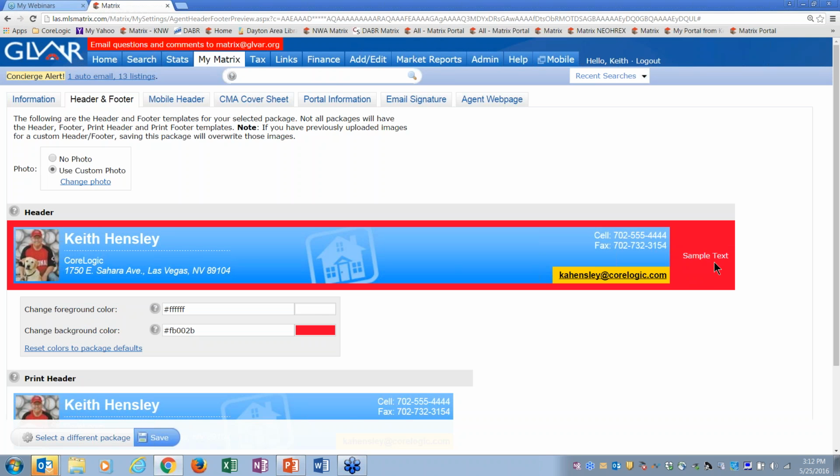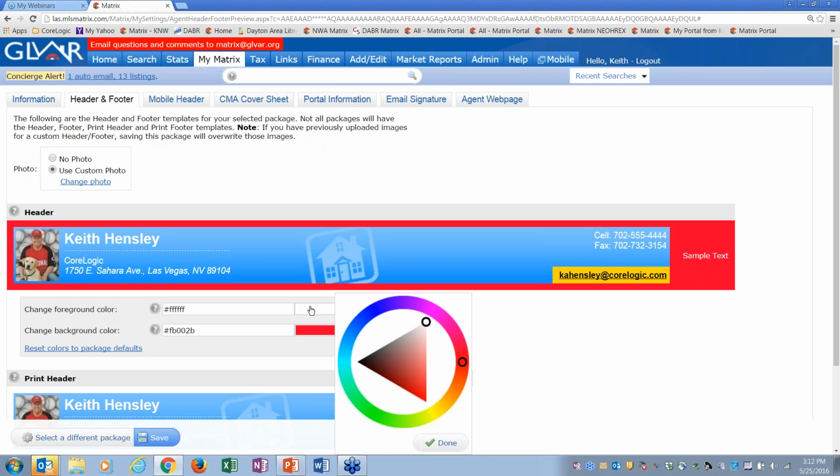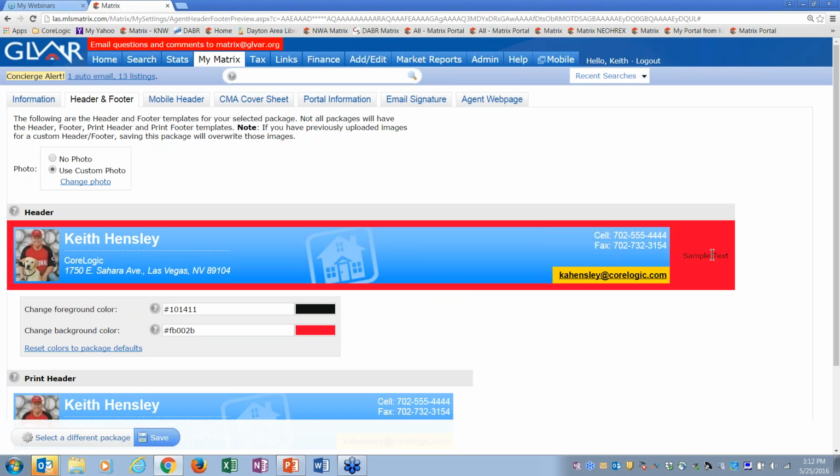So whatever you want your contact's name to be, just change the color, pick the outer color, and then pick the intensity of it, and then say done, and their client's name will be in that color that you just chose. Okay. And then obviously save this when you're done. I'm not going to save it. I'm going to have it go back to the color I had before. But that's your header and footer.